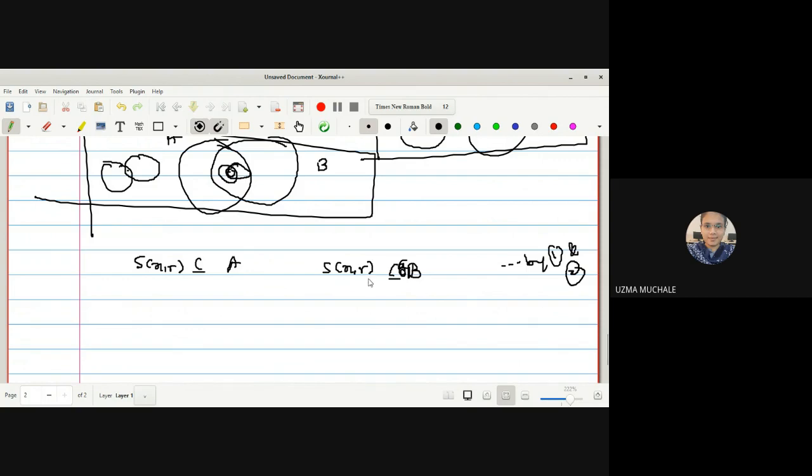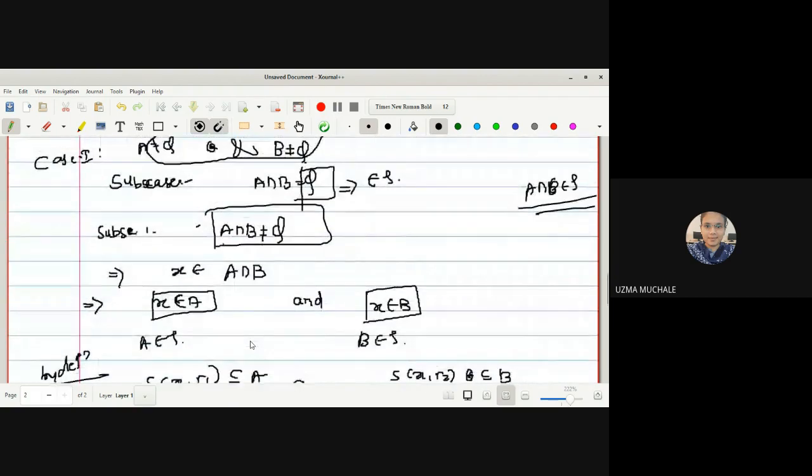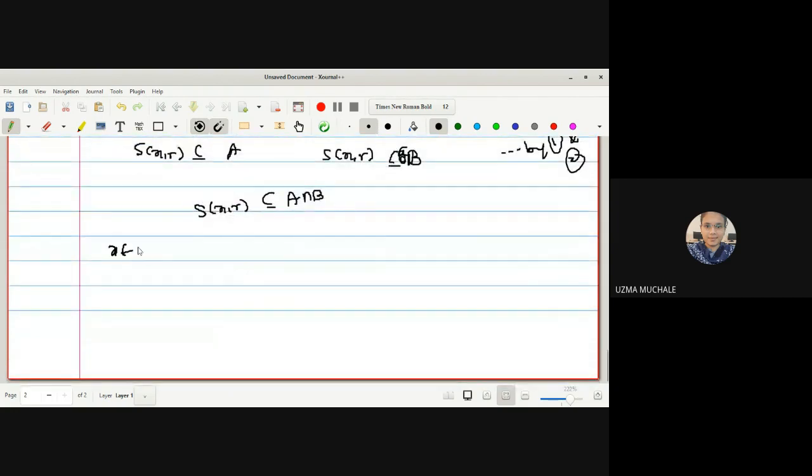Okay, which means if S(x,r) is contained in A as well as in B, can I write this as S(x,r) is contained in their intersection? You can see in the diagram the smaller sphere will be contained in A as well as in B. So, where did we start from? X is a member of the intersection. As it is non-empty, we can select at least one element from the intersection. We started with x belongs to A intersection B, and what we have proved is there exists r greater than 0 such that S(x,r) is contained in the intersection.